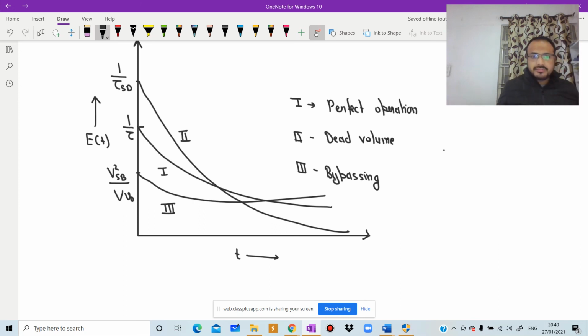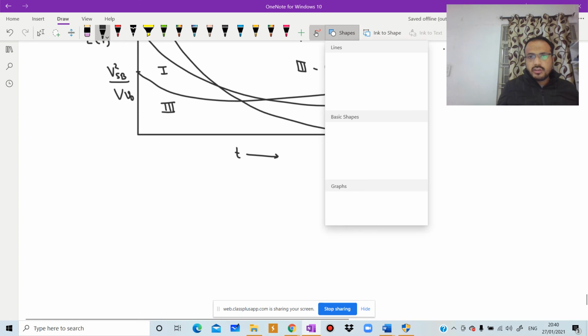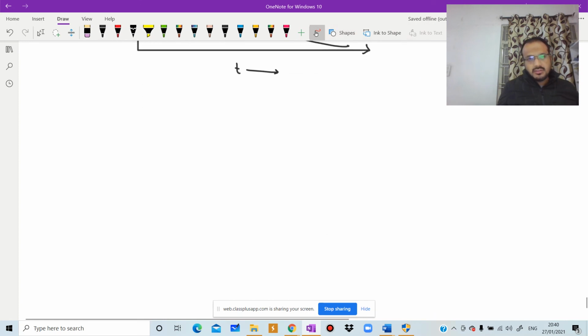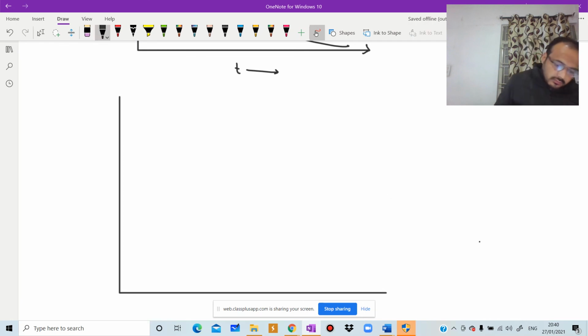In similar manner, we can draw for F of t versus t.